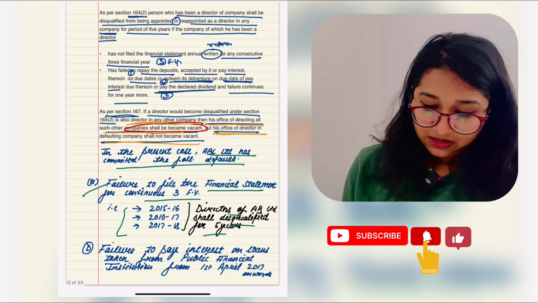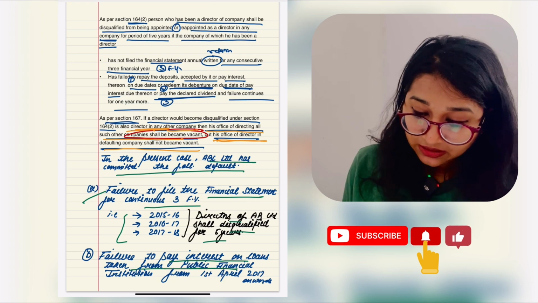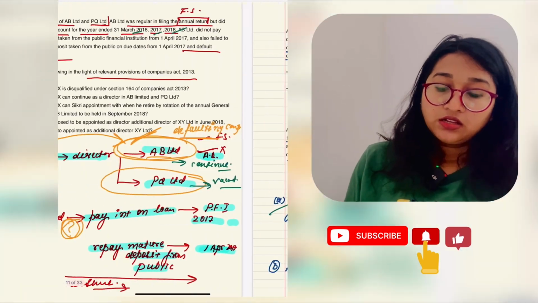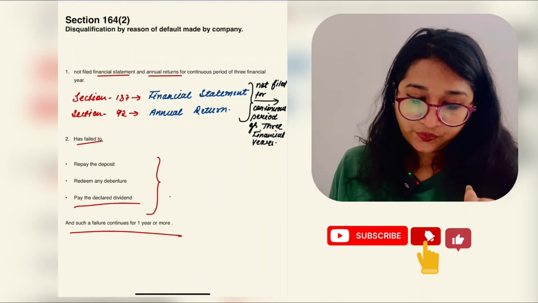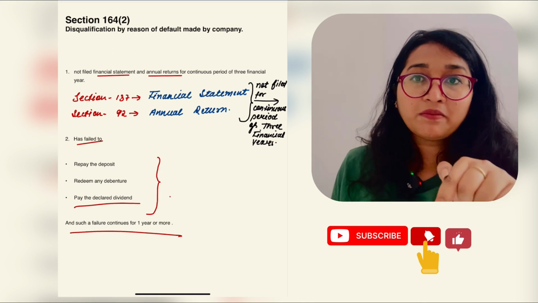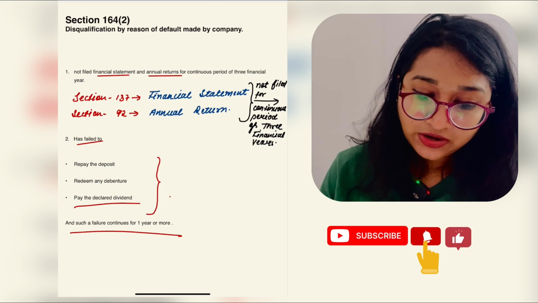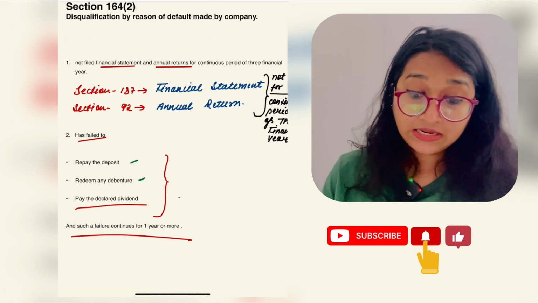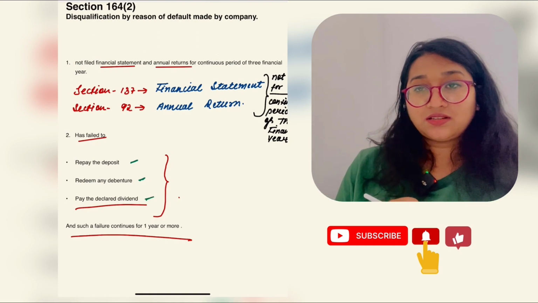Second default done by him was failure to pay the interest on loan taken from the public financial institution from 1st April 2017 onward. Again, in section 164, is this the condition mentioned? Let's go and check again. The conditions were about repaying the deposit, redeeming any debenture, or paying the declared dividend.